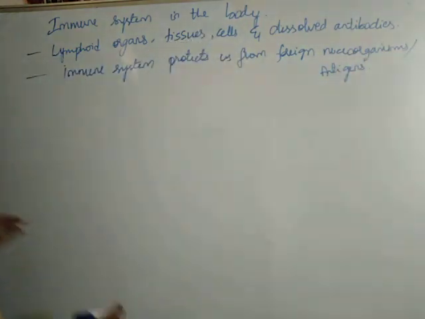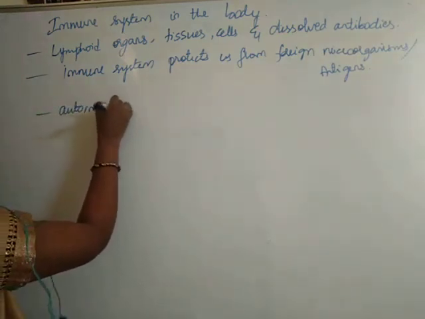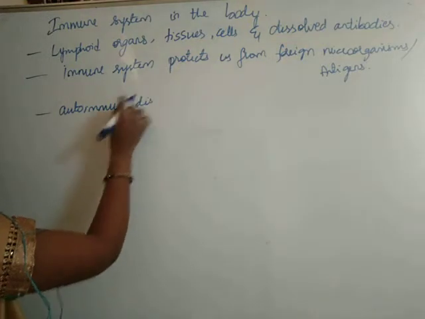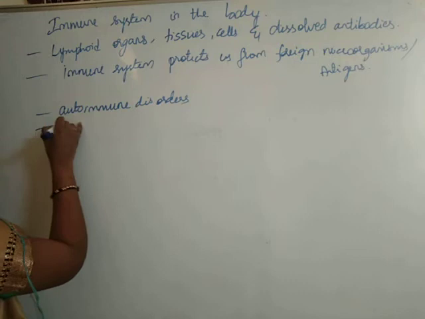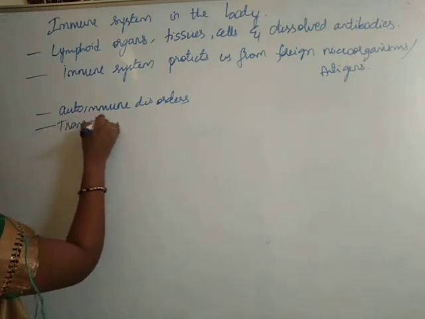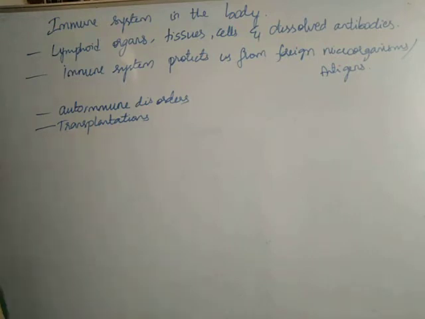It is also involved in causing autoimmune disorders. It is also important during transplantations.